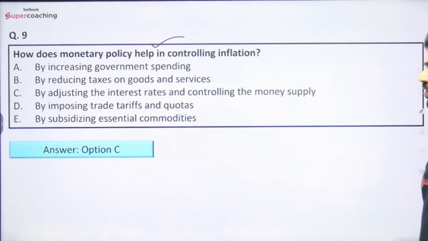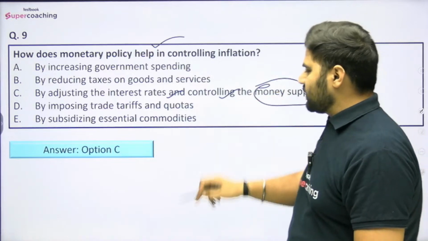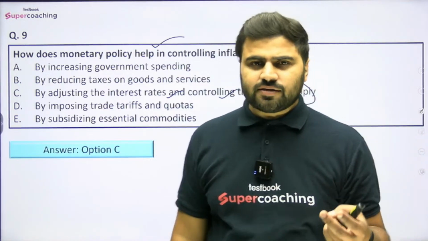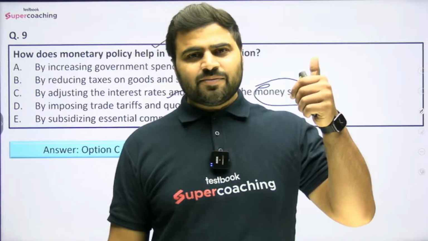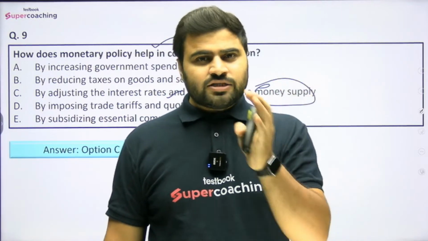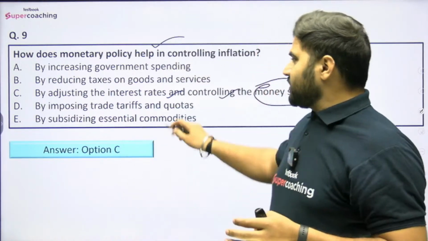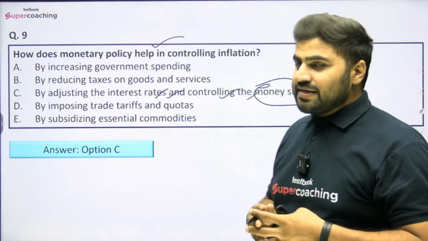So right answer would be option number C, that is by adjusting the interest rates and controlling the money supply in the economy. So I told you basically there are two major objectives of the monetary policy, that is maintaining price stability in the economy as well as ensuring economic growth. So in order to achieve the ultimate objective, what RBI does? RBI basically manages interest rate in the economy as well as manages money supply in the economy.